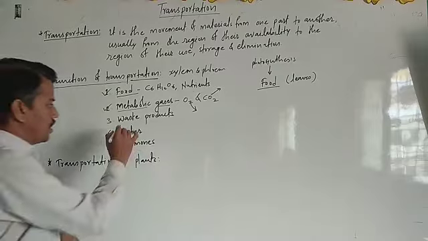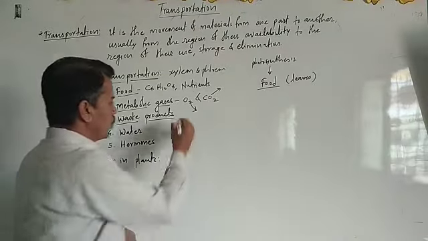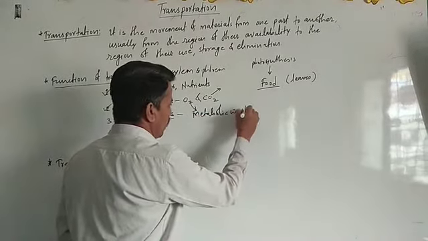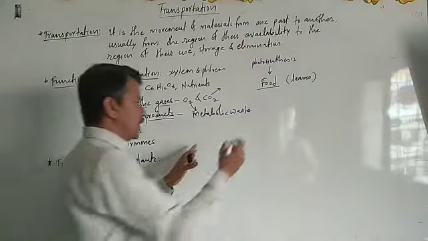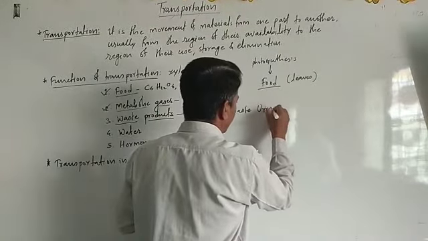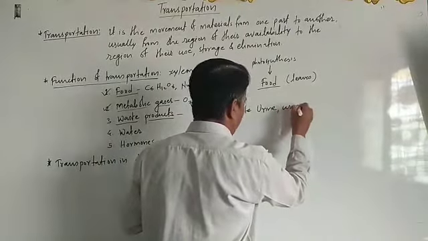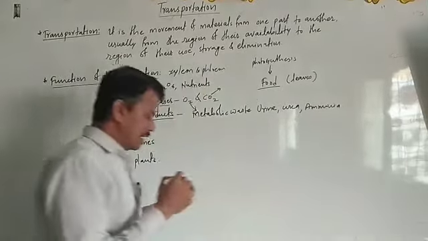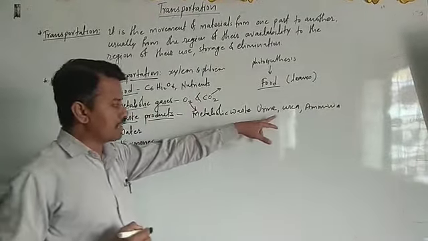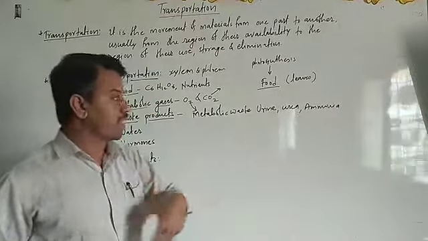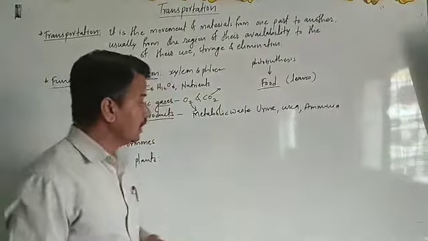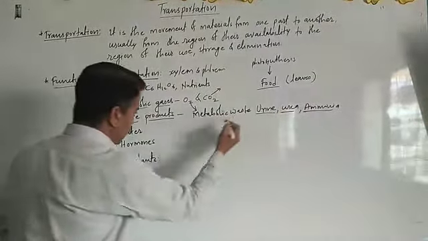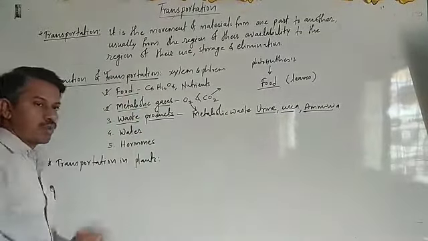This process is also done with the help of transportation. Now the third important point is waste products. We know that metabolic activities are going on continuously inside the living organism's body, so metabolic wastes are produced. In human beings, it is urine in the form of urea, and in some other animals ammonia is the form. These substances, when retained inside the body, are not good for life, so we have to excrete or eliminate them, and this is also done with the help of transportation.